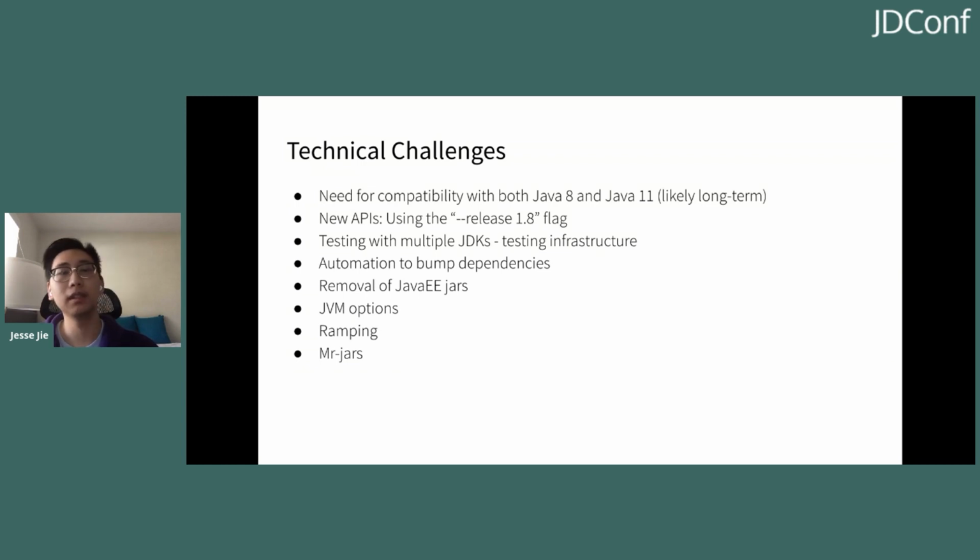Obviously, it's not just these automated dependency bumps that are letting us do this, but also the different infrastructure changes. One of the infrastructure changes we made was to add back the Java EE jars into the system. So Java EE jars were removed in Java 11, but when we did a code search, we found that there were many, many use cases of the Java EE classes. So if we were not to do anything, the success rate for the automation would tank drastically. So we added the Java EE jars back into our build system such that it can be used directly, just as it was in the JDK.